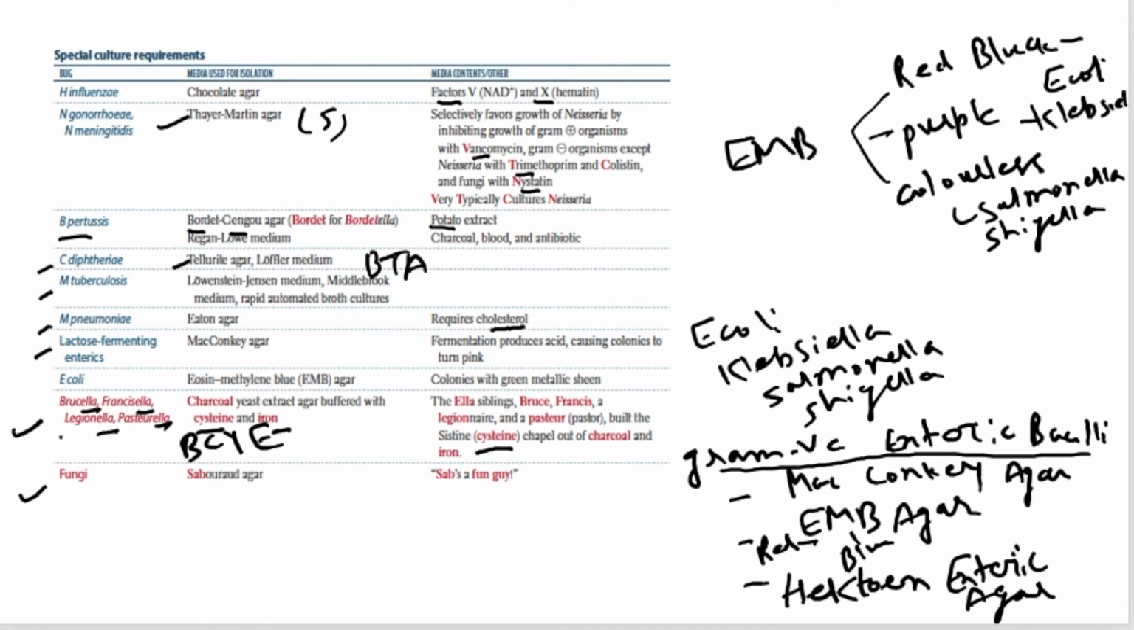The last one is Sabouraud's agar. Sabouraud's agar is used for isolation of the fungi, right? Sabouraud's agar is used for isolation of fungi.